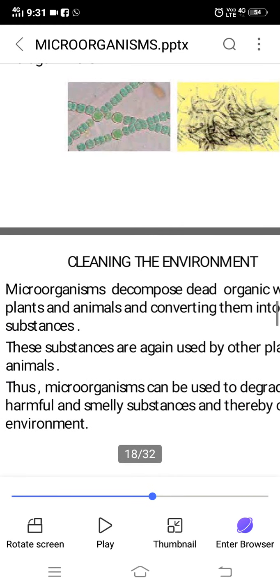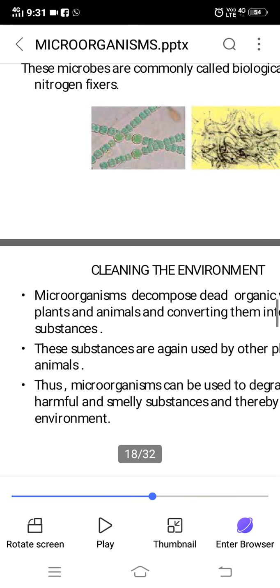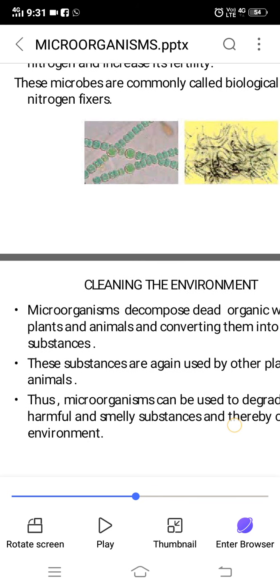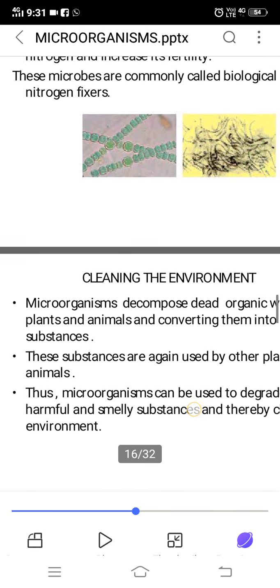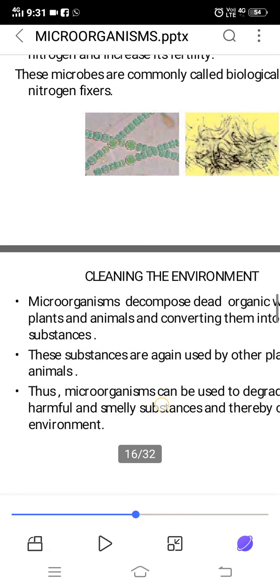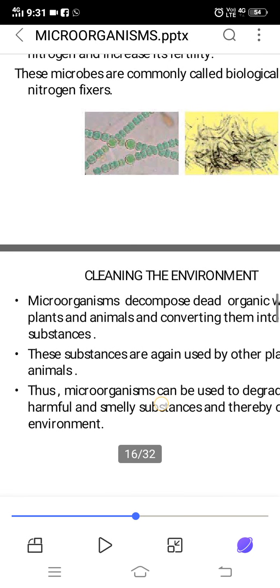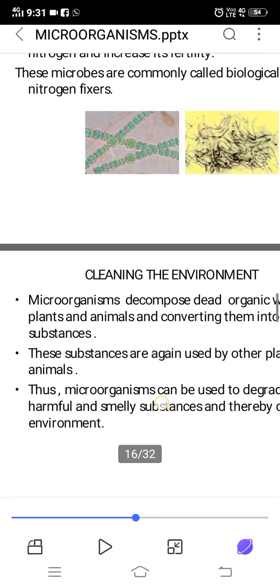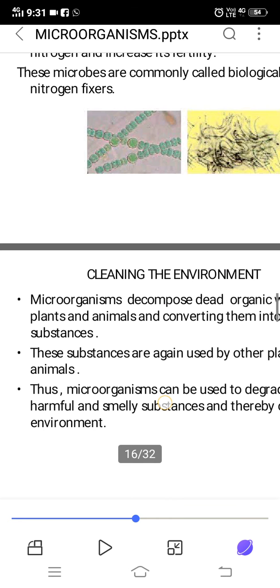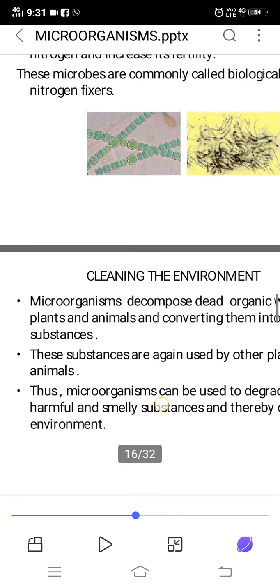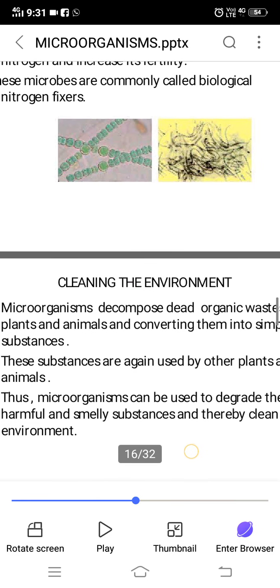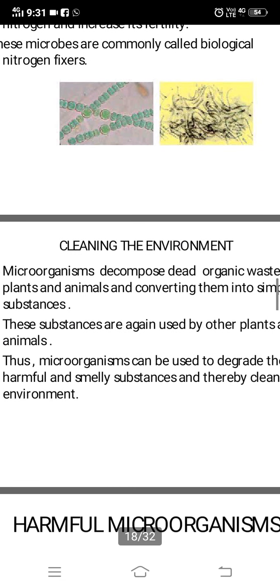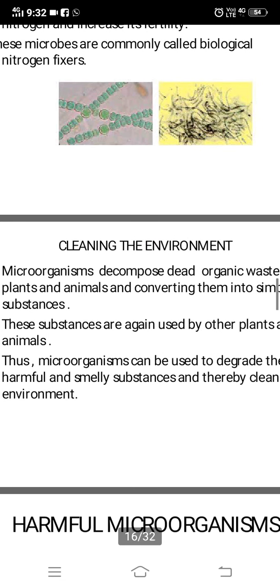Then another use of microorganisms is that they help in cleaning the environment. Microorganisms decompose dead organic waste of plants and animals and convert them into simple substances. You might have seen a compost pit. How is it working? You throw the waste in that, and microorganisms try to decompose it and convert it into manure. So they are actually cleaning the environment. These substances are again used by other plants and animals. Thus microorganisms can be used to degrade harmful and smelly substances and thereby clean the environment.